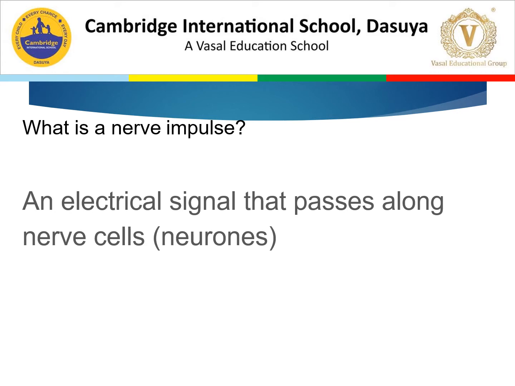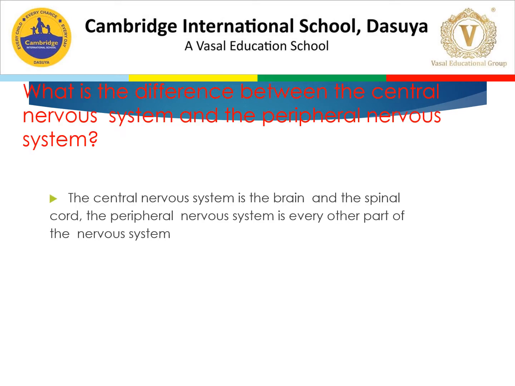My first question is, what is a nerve impulse? It is an electrical signal that passes along nerve cells. My second question is, what is the difference between the central nervous system and the peripheral nervous system? Dear students, there can be a lot of differences between these two, but these are only flashcards, so I have just given you hints.